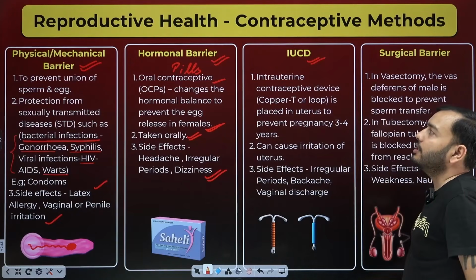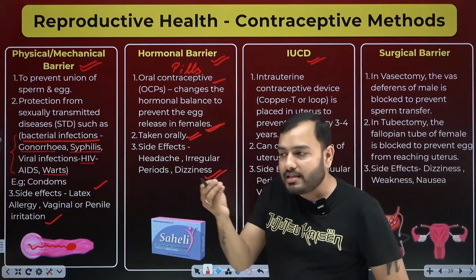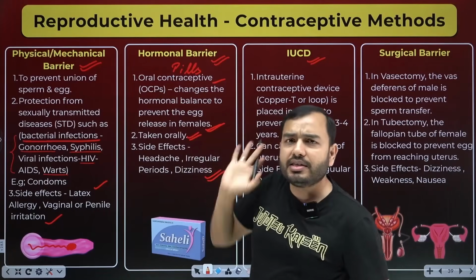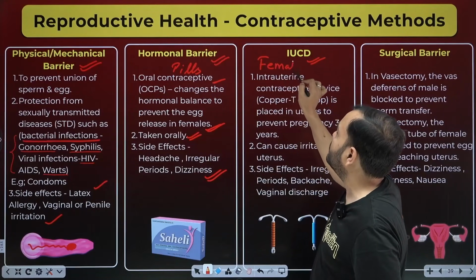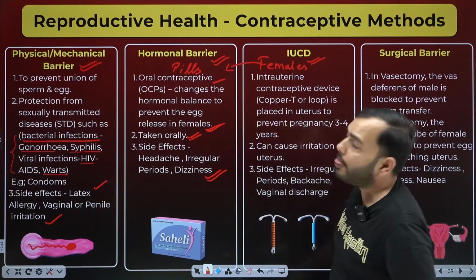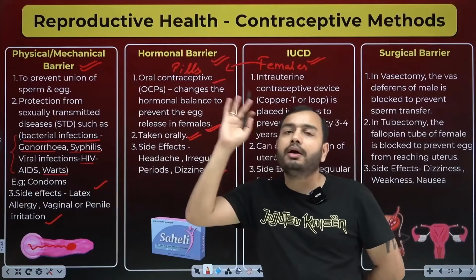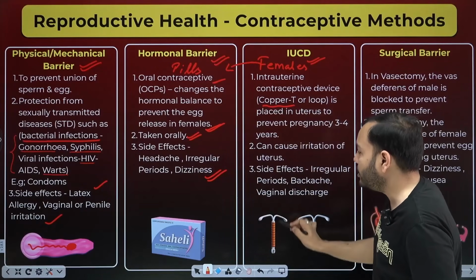Next is what? IUCD, intrauterine contraceptive device. Now, what is the advantage of devices? This surgery is done once, it cannot be done at home, unlike those two things which can be done at home. This is also for females. Once you get this surgery done, you have no tension for pregnancy for 3 to 4 years. What is the more common one? It is copper T. You can see this T-shaped copper.